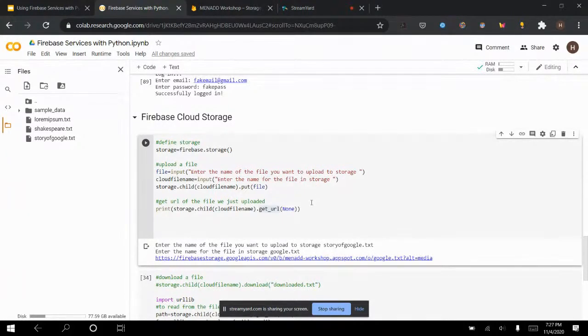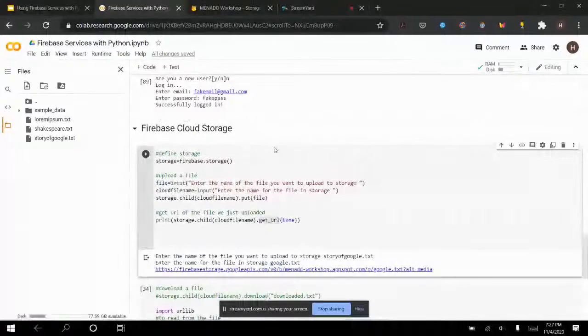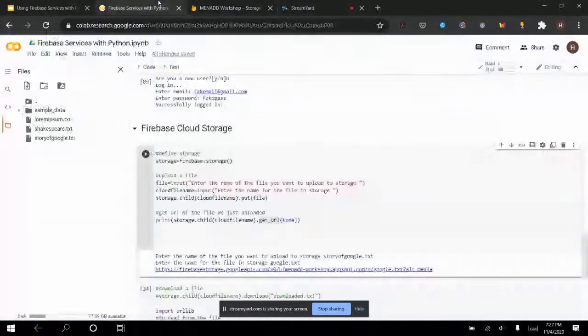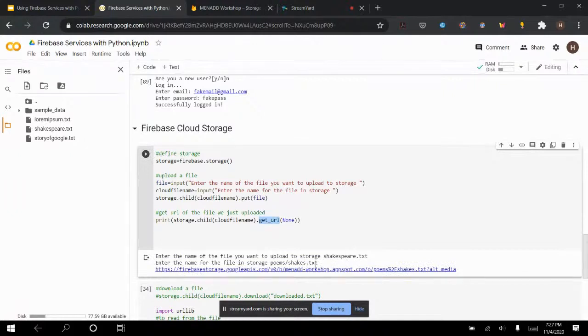We can do something else, is we can actually also choose where it gets uploaded. So I can create files here, folders, and do this. So now I'm gonna run it. I'll just do this very quickly before I run out of time. So the name of the file I want to upload is Shakespeare.txt, so the poem, and I press enter. What do I want to name it in the cloud? I want to name it poems/shakes.txt, and I enter. Okay, I get the URL.